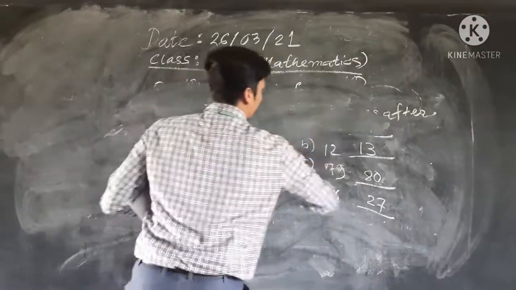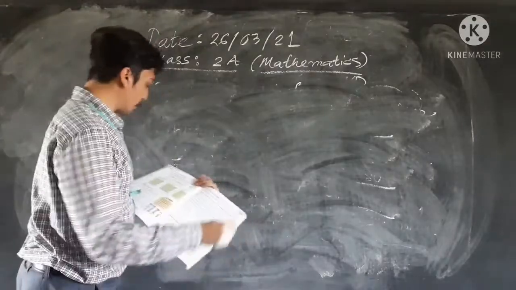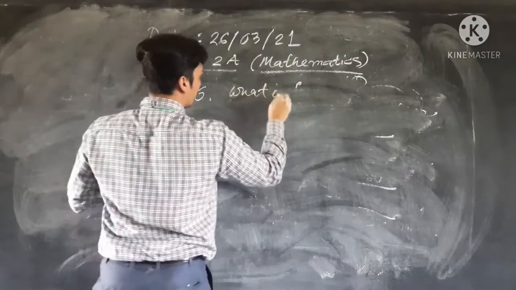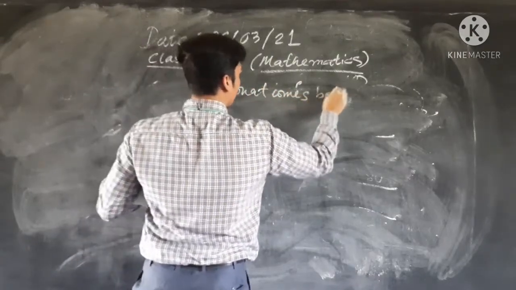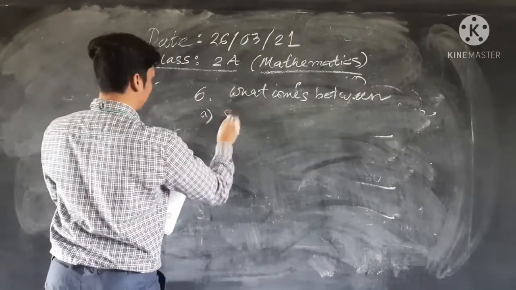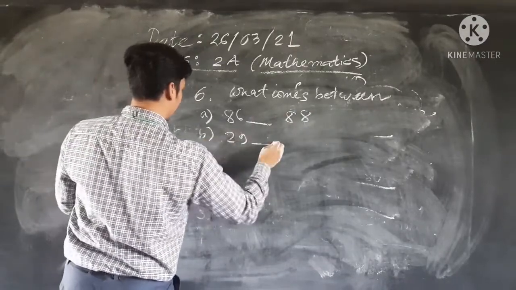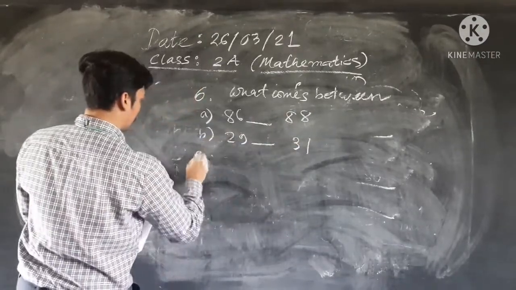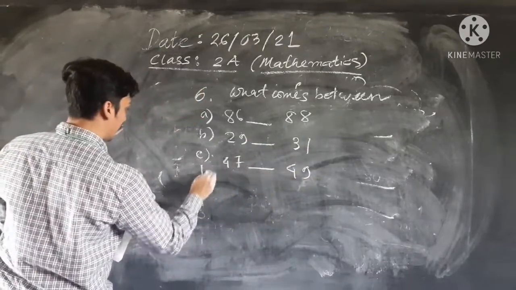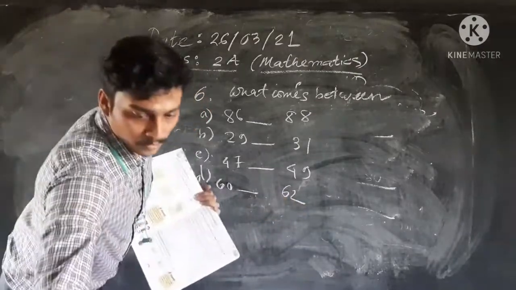And there is another problem, question number 6. What comes between? Option A 86 and 88, B 29 and 31, C 47 and 49, D 60 and 62.